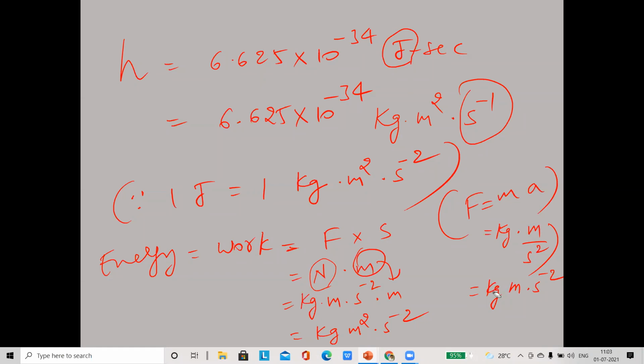Therefore we got kg meter second inverse 2, the unit of force. Force into displacement in meter gives kg meter square second inverse 2. So we substituted in the place of joule 1 kg meter square second inverse 2.